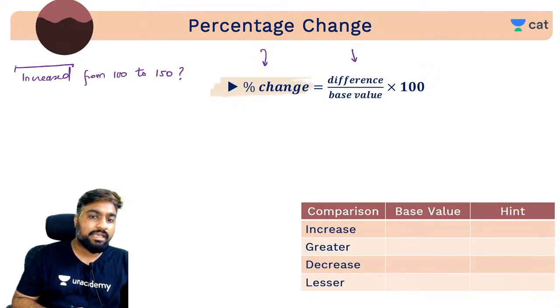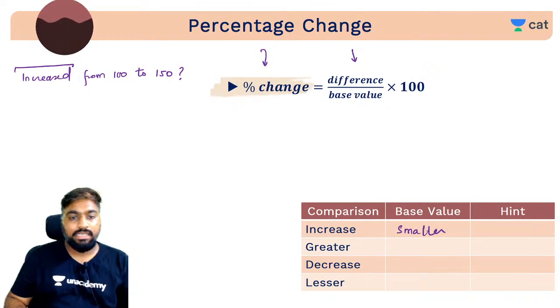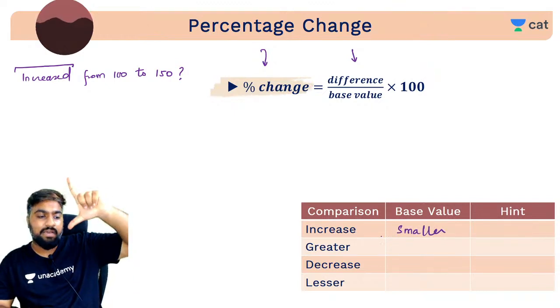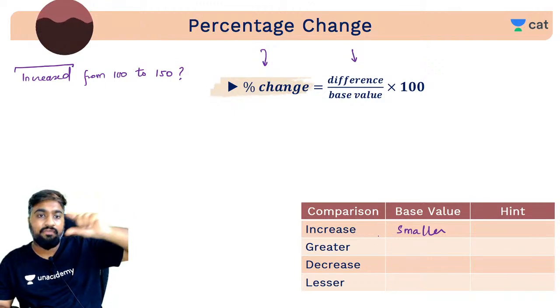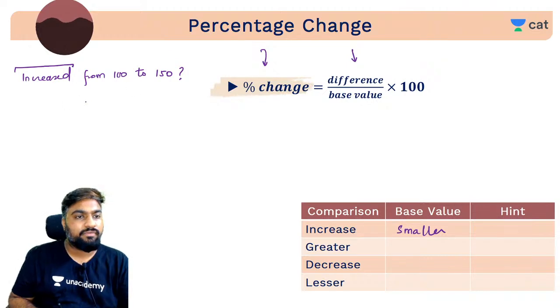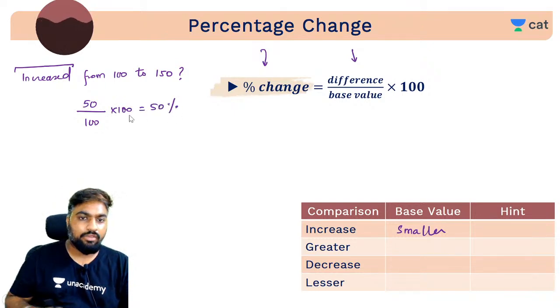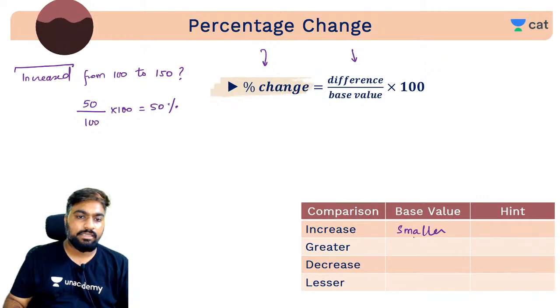Increase always happens from the smaller value, correct? अगर कुछ increase हुआ है तो वो छोटे value से बड़ा value होता है ना, छोटे value से start होता है. So the base value will always be the smaller value. So difference क्या है? 50, smaller value is 100, into 100. समझ गए? This is 50%. Are you able to understand? The smaller value will be this.